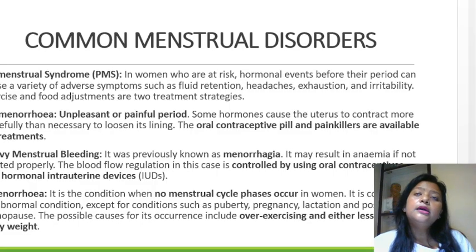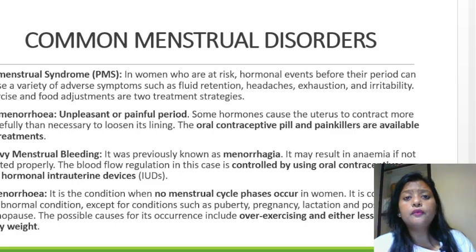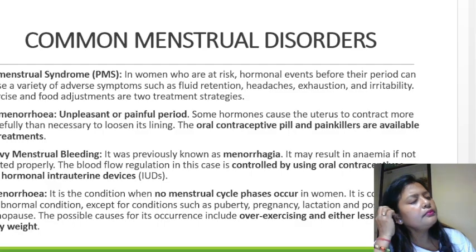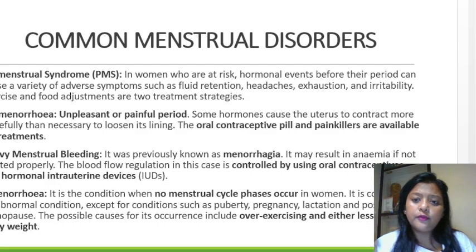Also, there's another situation known as heavy menstrual bleeding. Some women shed a lot of blood during the menstrual cycle. It's also known as menorrhagia. Because of too much loss of blood, a woman might develop anemia, where she does not have an adequate supply of blood.